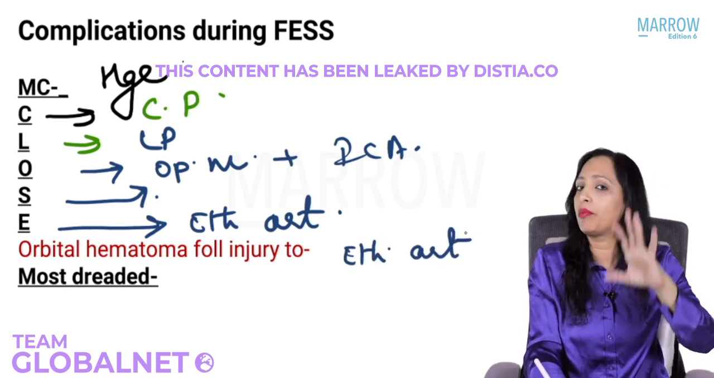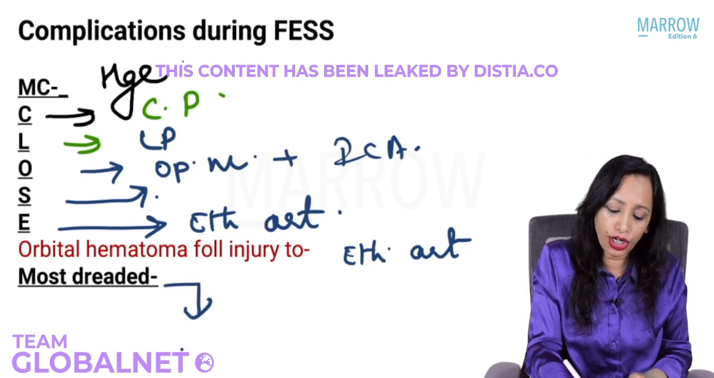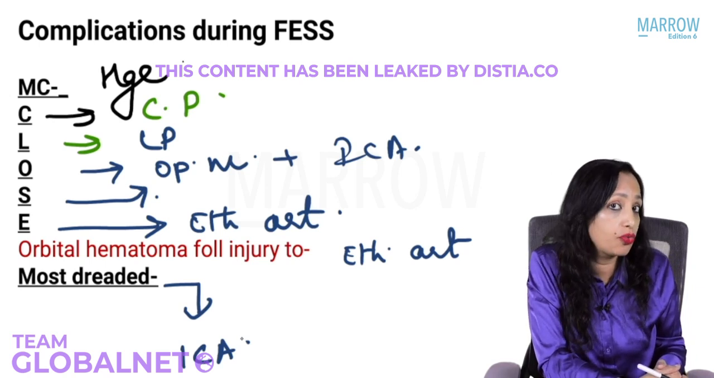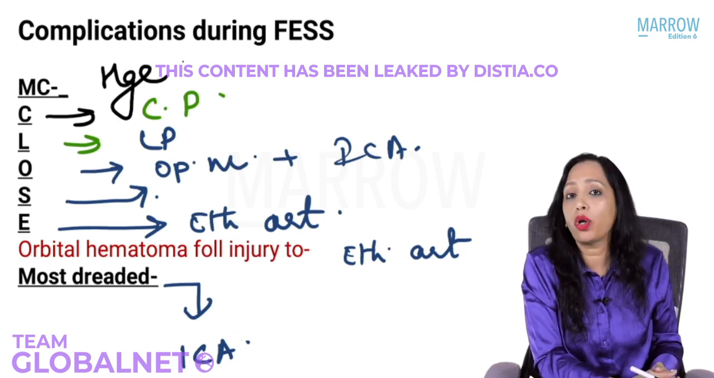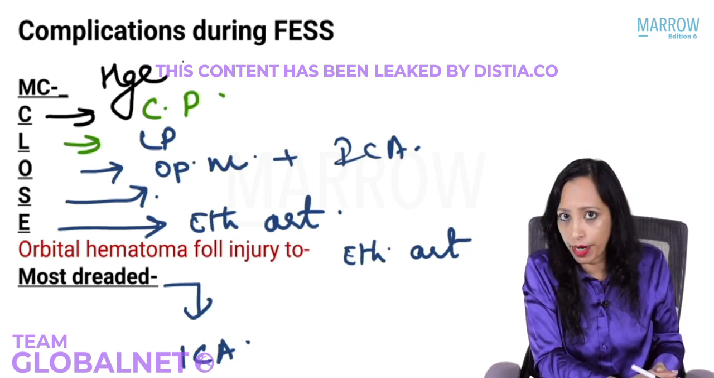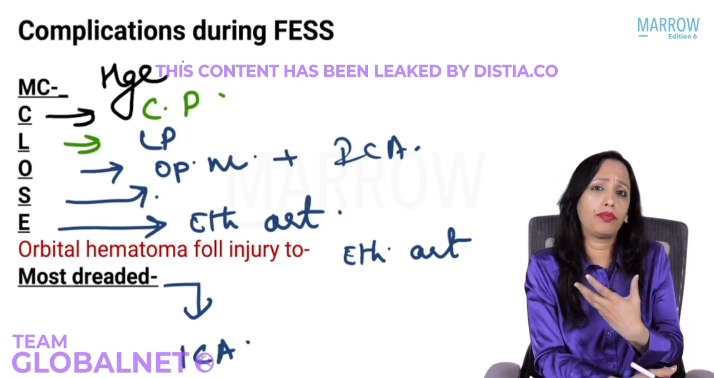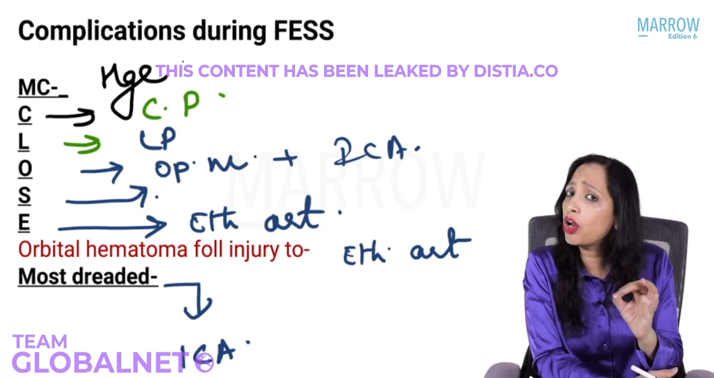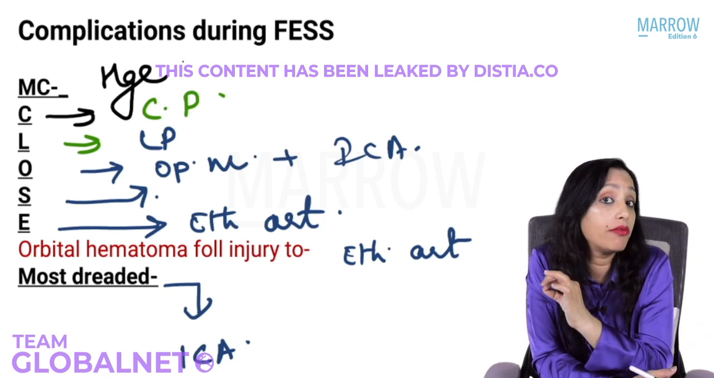And out of these, tell me which is the most dreaded? Most dreaded is yes, of course, injury to internal carotid artery. That is the most dreaded. So we know where the internal carotid artery is, right? Very good. Now, whenever we operate on the sinuses to remove disease from it, be it the sinusitis, be it polyps that are rising from the sinuses that we are removing, whenever we are operating with endoscope into the sinuses, that is what is called FES.